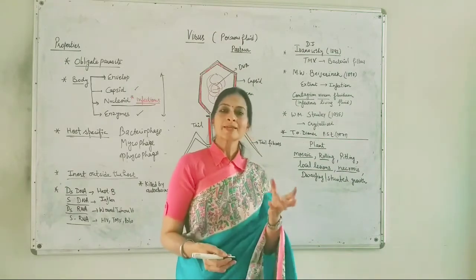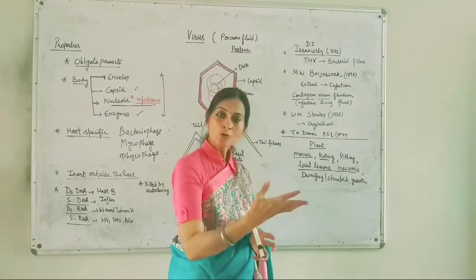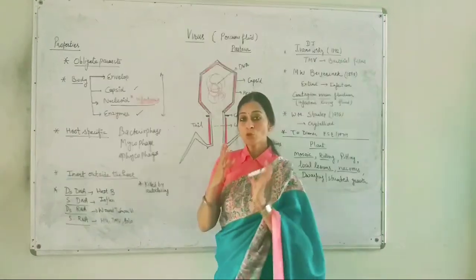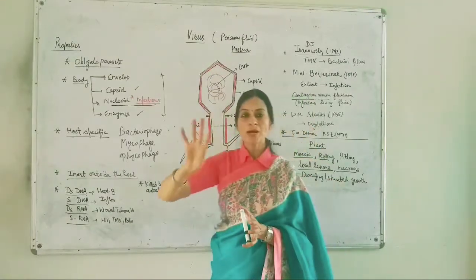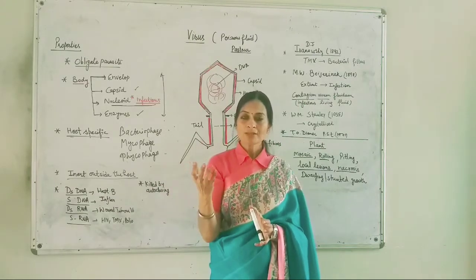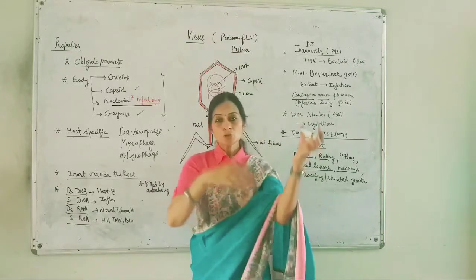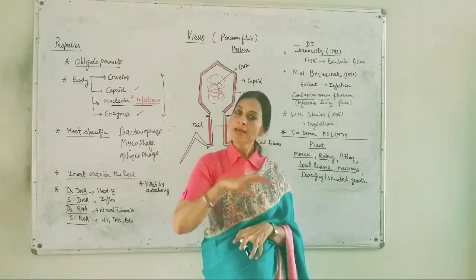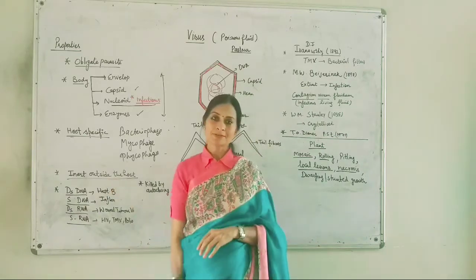Why are they non-living outside the host body? Because they don't have machinery of their own, no protoplasm, no raw material of their own. They are totally dependent on the host body. They utilize the machinery of the host and then multiply. That's why they are inert.